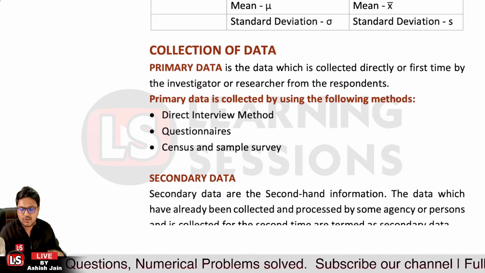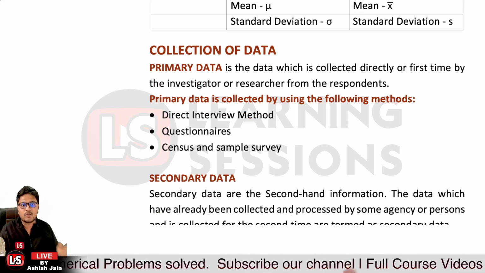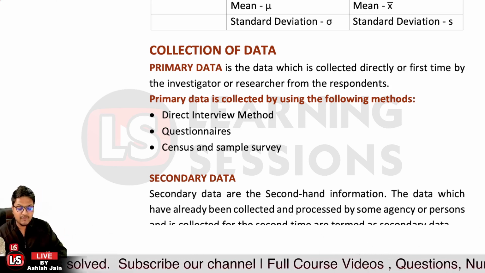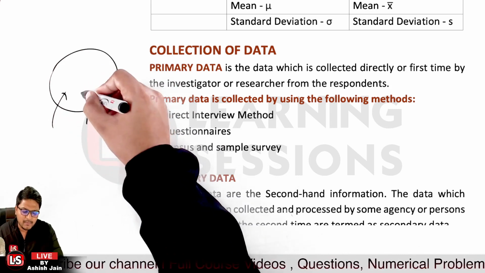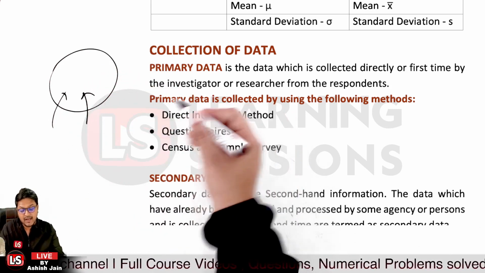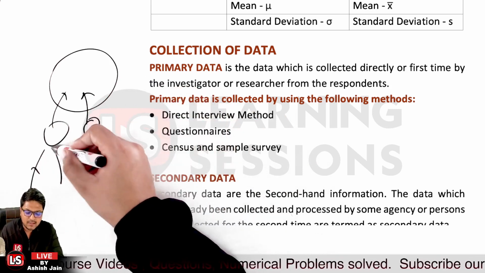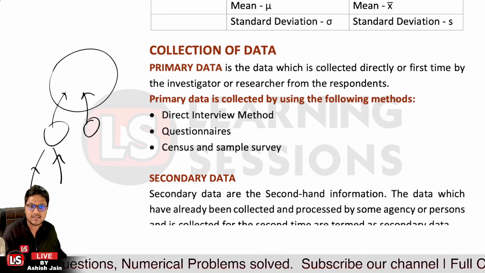Now primary data is data which is collected directly or for the first time by the investigator or the researcher itself. Like when the census is conducted, the data is collected by the government authority itself. That's the primary data. And further, when this data available with the primary authority is used by someone else, that will be the secondary data to them. Okay, so the primary data can be secondary data to someone else. So that's the case related to it.